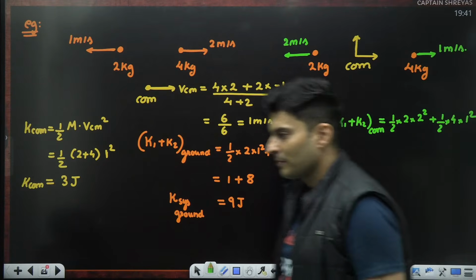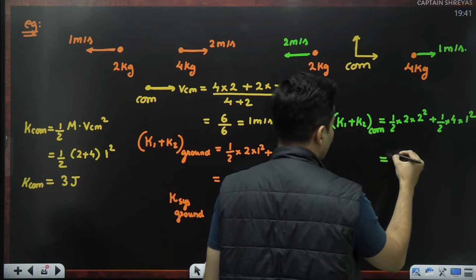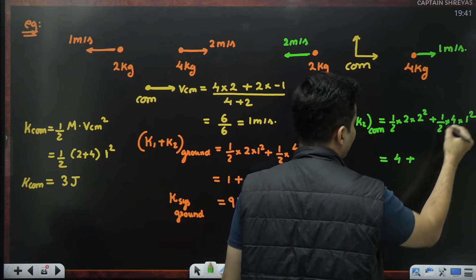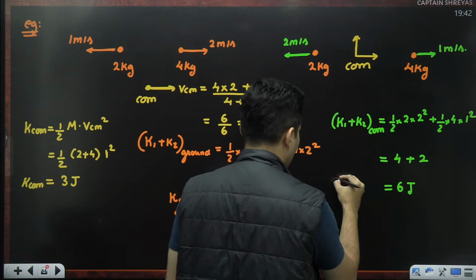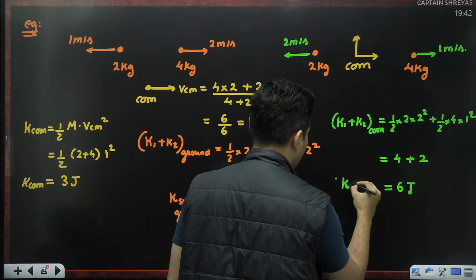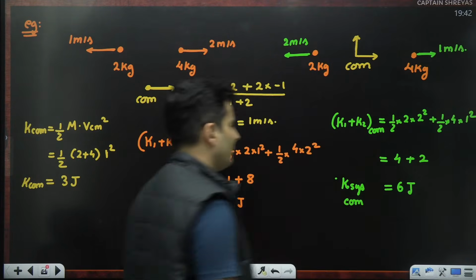Is that right, everyone? So what will this come out to be? 2 cancels, 2 square is 4. 4 and 2 cancel, it will become 2. So this is just becoming 6 joules. So this is the kinetic energy of the system as seen from the center of mass frame.